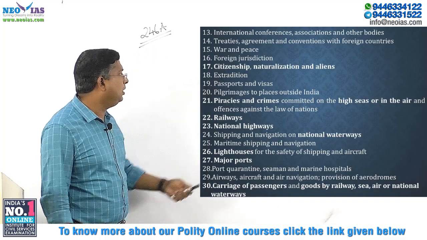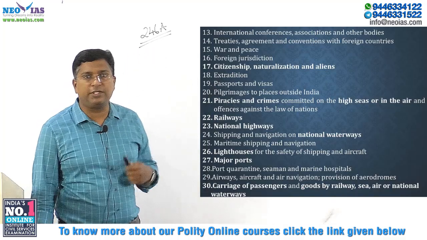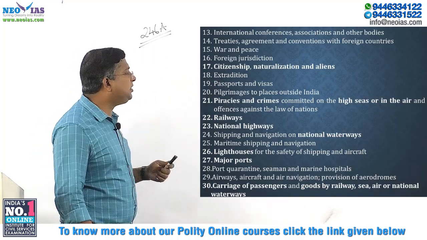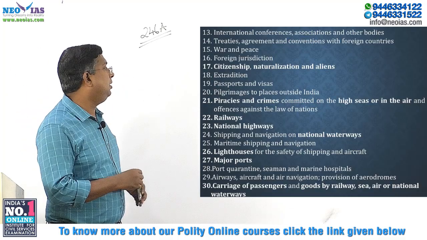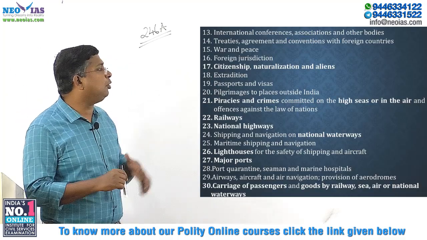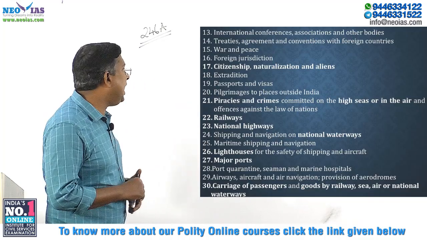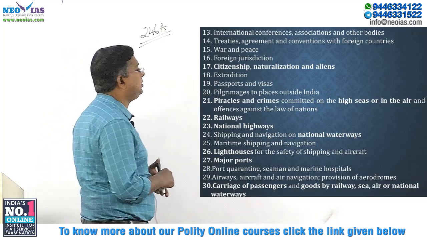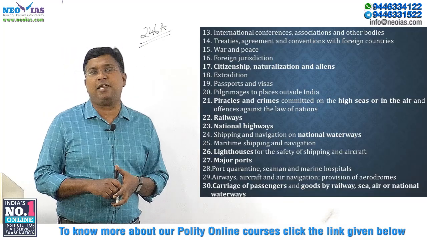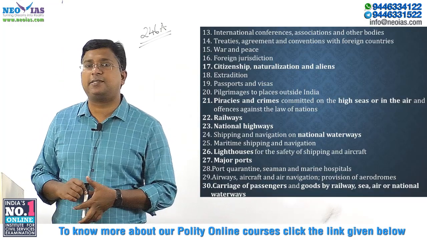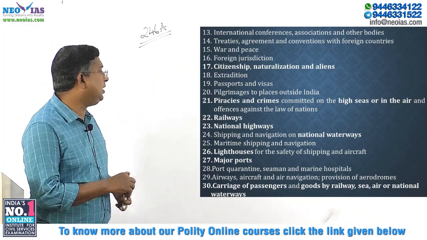Very important. Extradition, passports and visa, pilgrimages to places outside India, piracies and crimes committed on the high seas or in the air, and offences against the law of nations, railways, national highways, very important. Railways and national highways come under the union list.